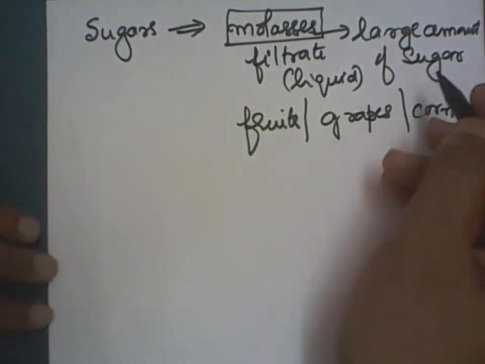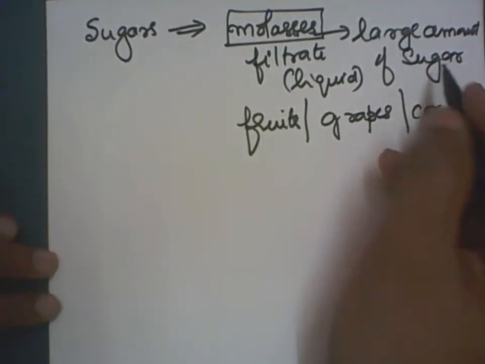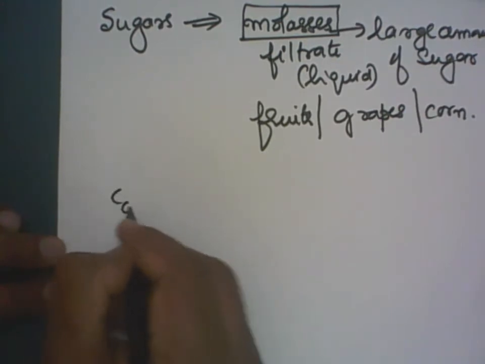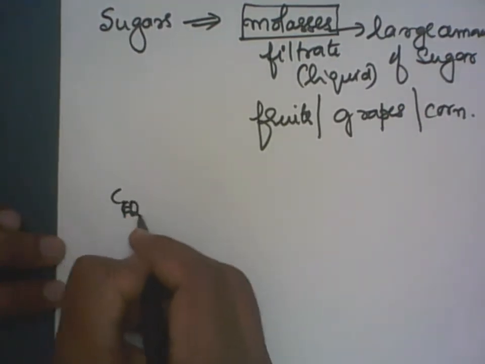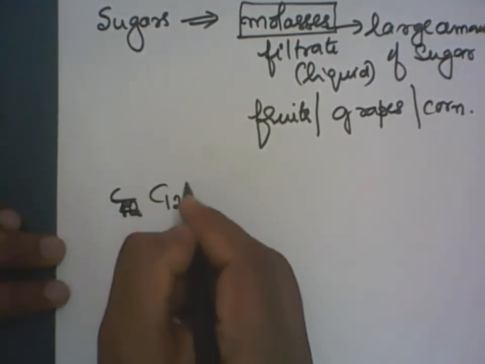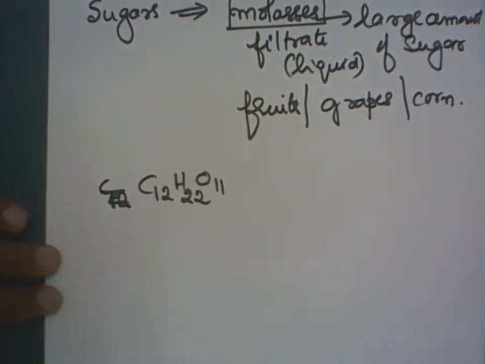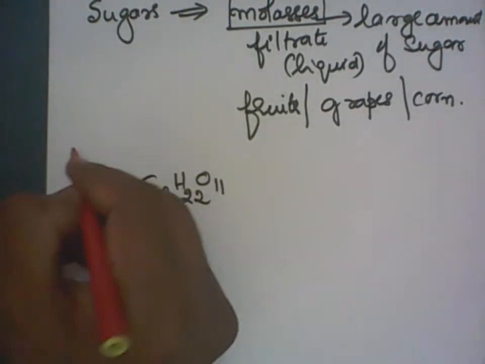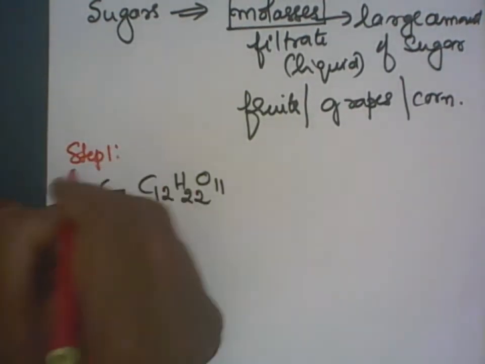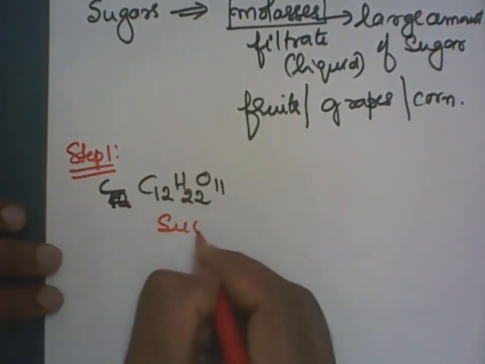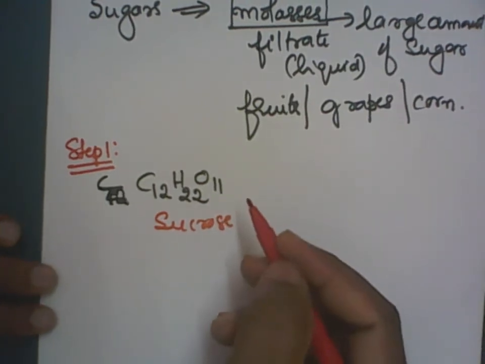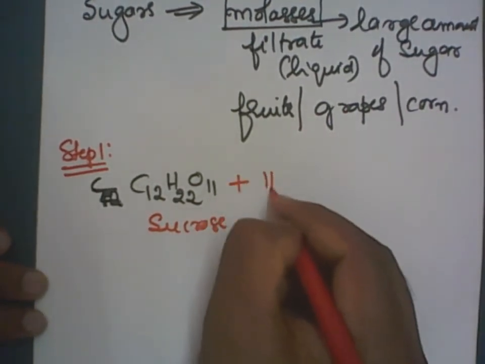Molasses contains sugar. Sugar is nothing but sucrose, formula C12H22O11. There are two steps. This is the first step. First, sucrose is hydrolyzed.